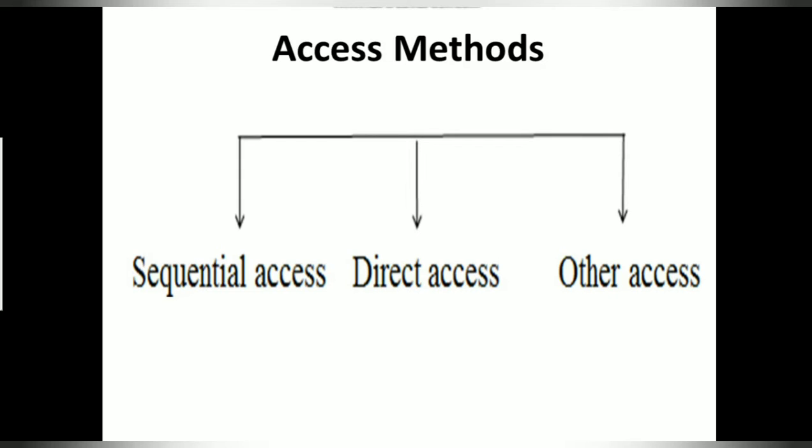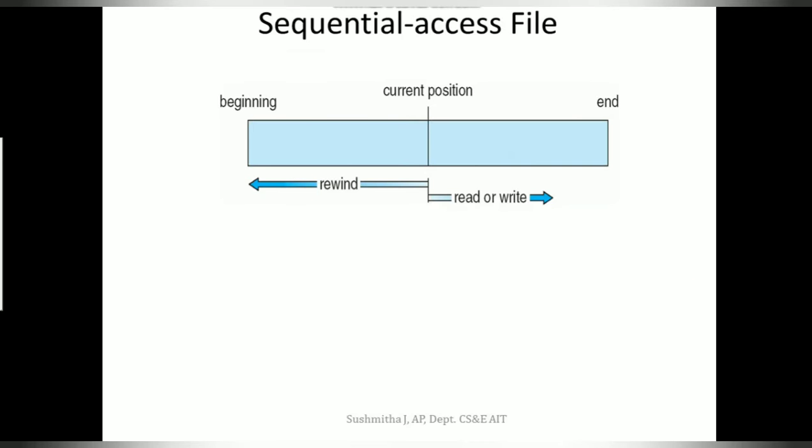Now let us see how a sequential access looks. The usual example I give for sequential access and its counterpart, direct access, is an example of your tape and your CD. I believe most of you, getting a little nostalgic, used the audio tapes that you had.